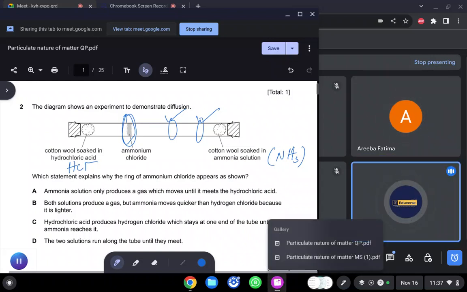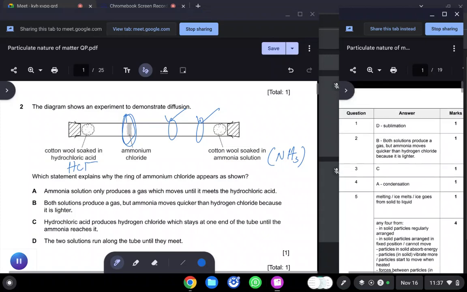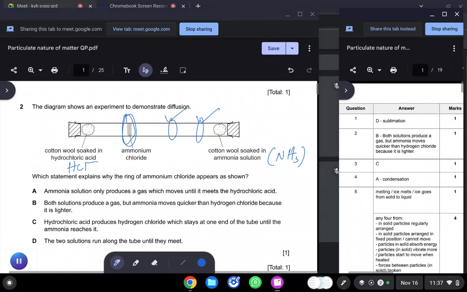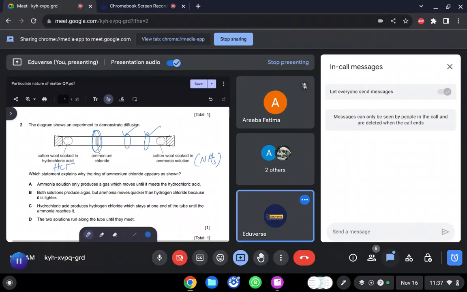So, do you know how to calculate MR? Do you know how to calculate MR? No. What about you, Anusha? Can you calculate MR of any molecule? Okay, Anusha can.